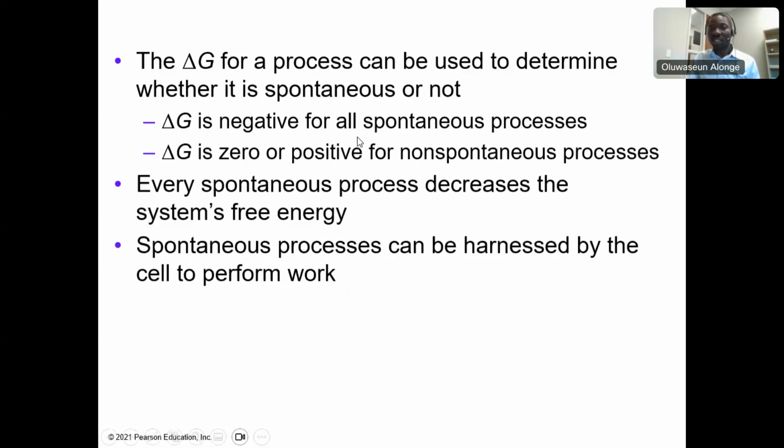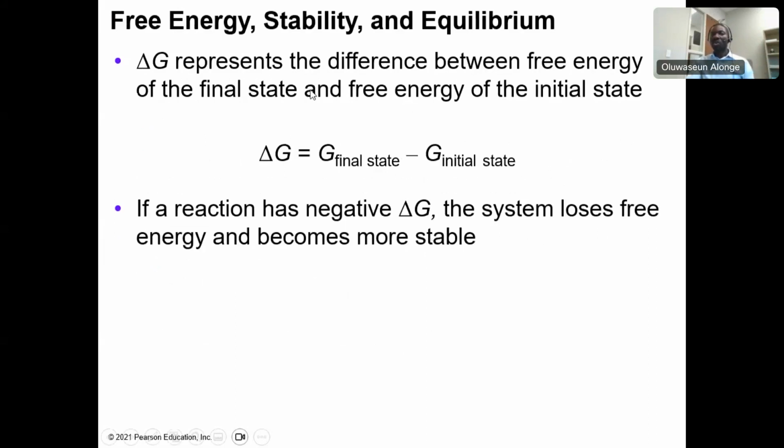So again, delta G is negative for all spontaneous reactions. Delta G is zero or positive for all non-spontaneous reactions. Every spontaneous reaction will decrease the system's free energy. That's why it will be negative. Spontaneous processes can be harnessed by cells to perform work. So let's go. Now, all we need to calculate is the difference. Delta G simply means difference. We are checking the difference in the free energy, so the difference between the final and the initial.